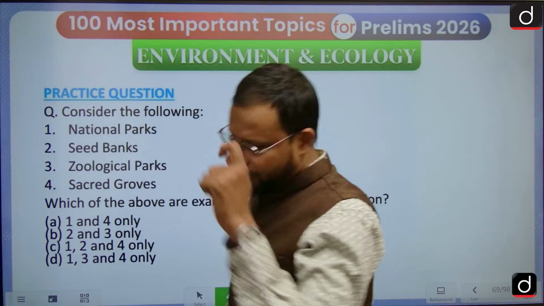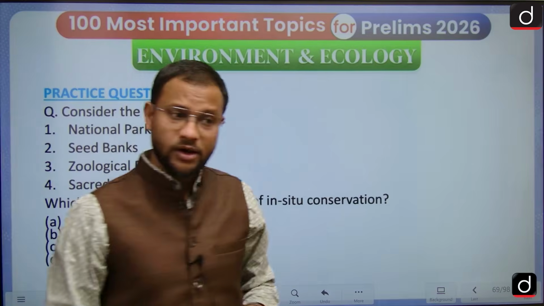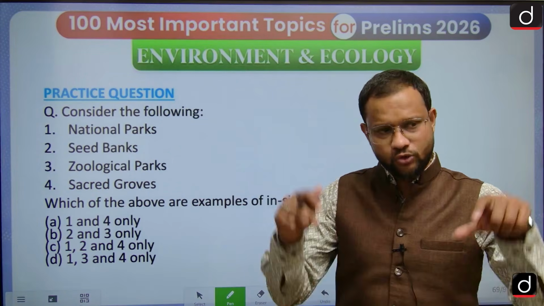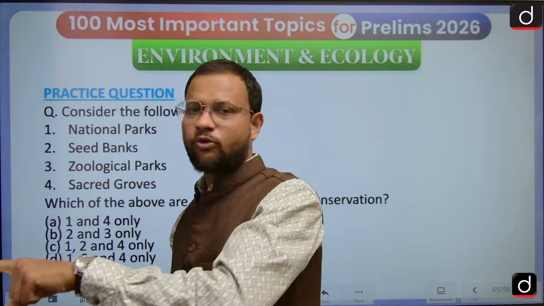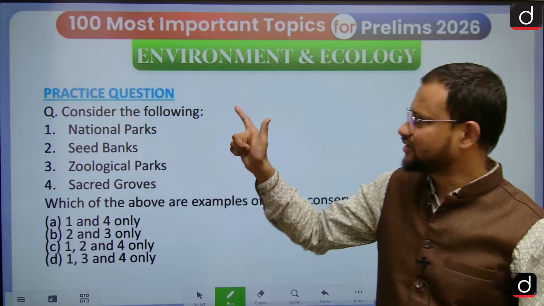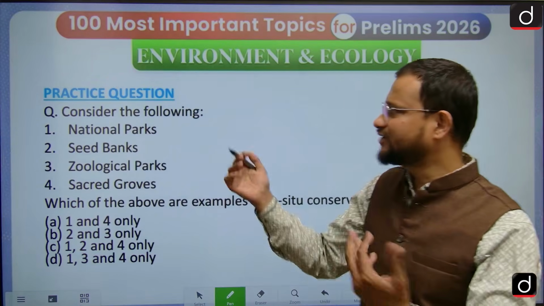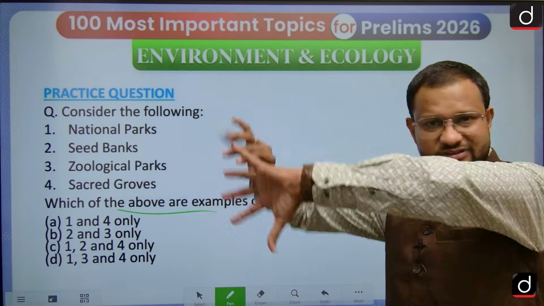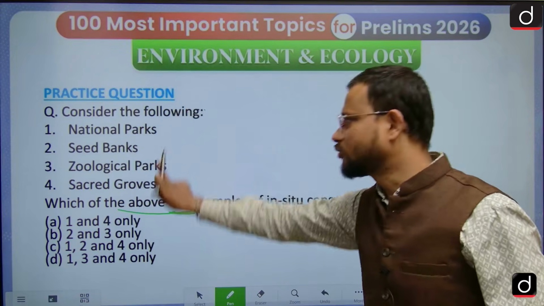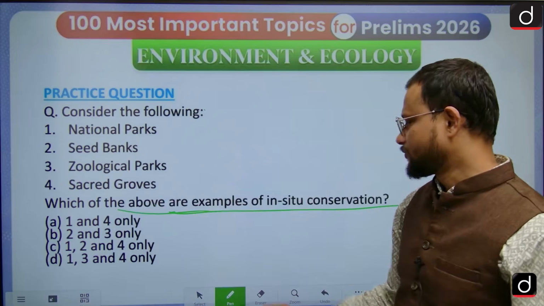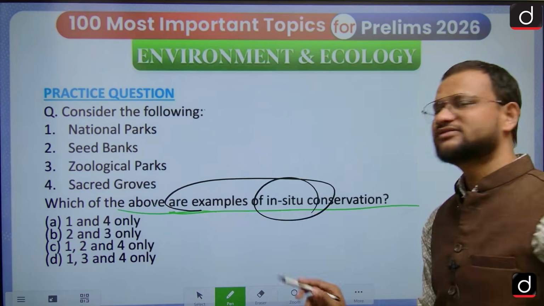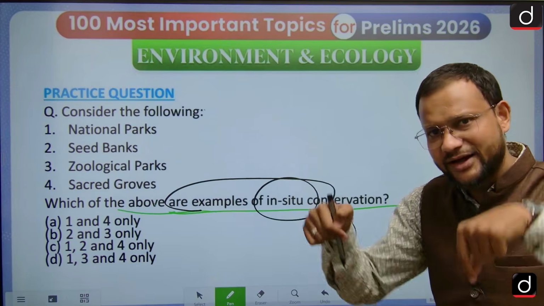But before going into the detail, many of you have commented your answer for the last video. As I told you, I will provide the answer in the next video. So before going into that discussion, we shall answer the practice session questions first. See guys, for this kind of question, don't start directly from the options, don't waste your time going through them again and again. Which of the above are examples of in situ, at the native place itself?